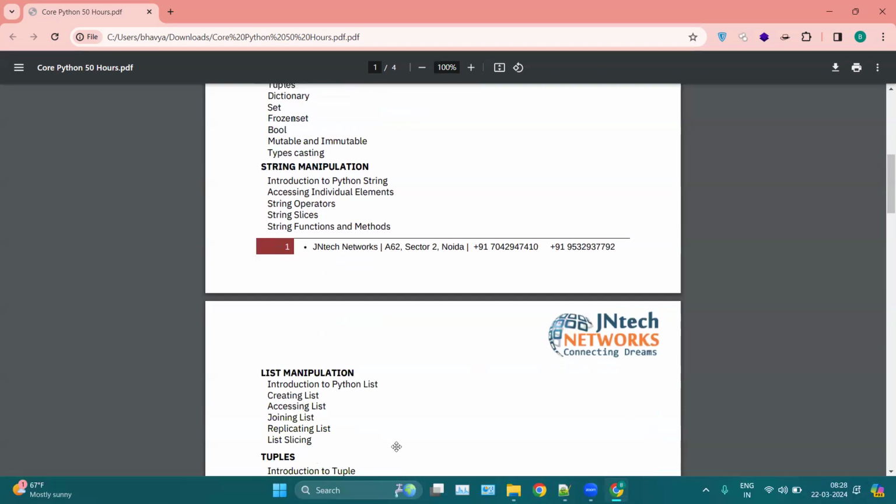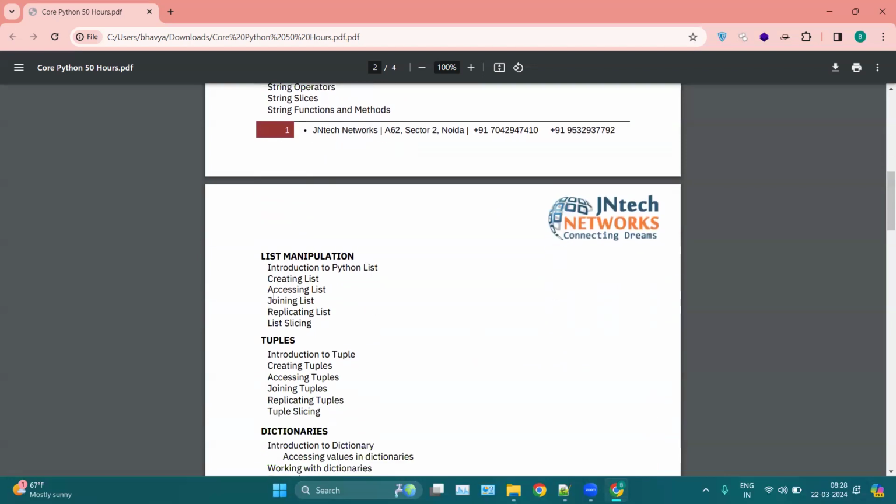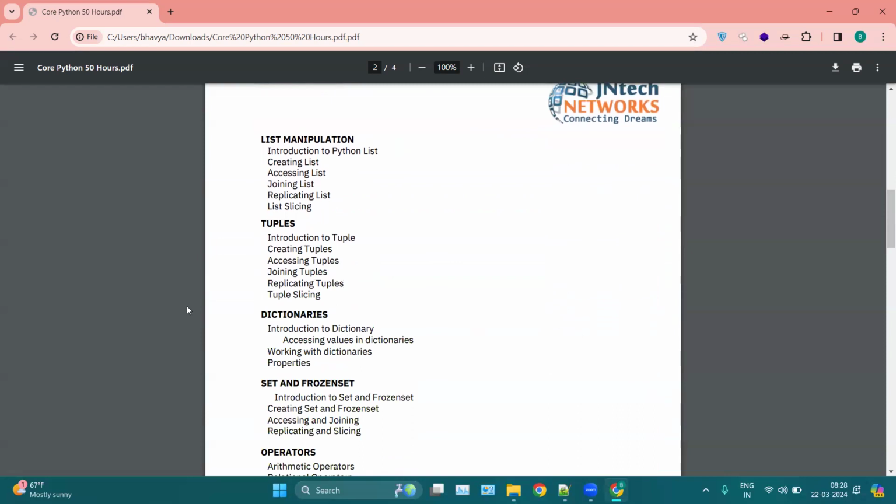Then string manipulation. String manipulation is known as string functions and methods. String is a data type, right? So what kind of functions and methods can we use with strings? That is known as string manipulation. It is the functions and methods which can be used on strings. Same as with lists, tuples, dictionaries, set and frozen set.